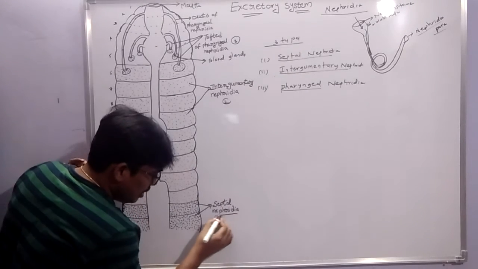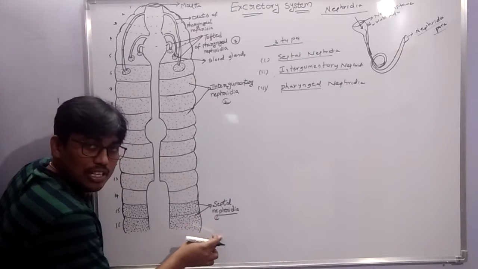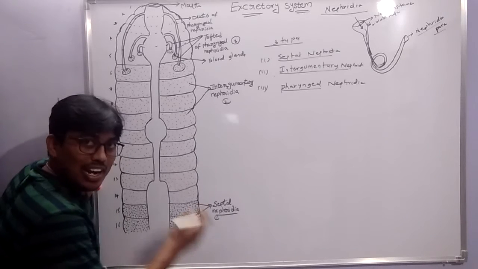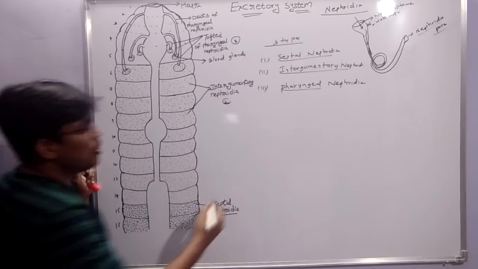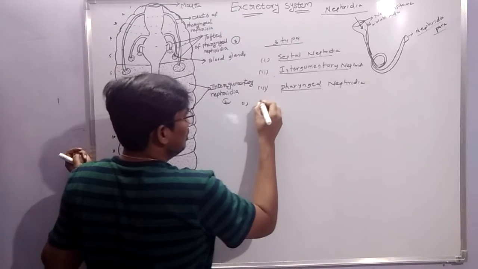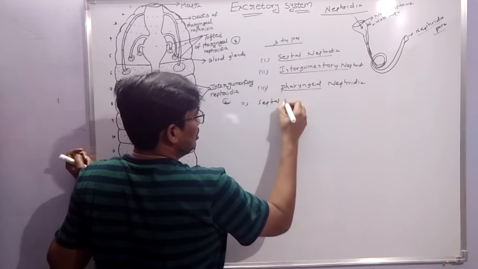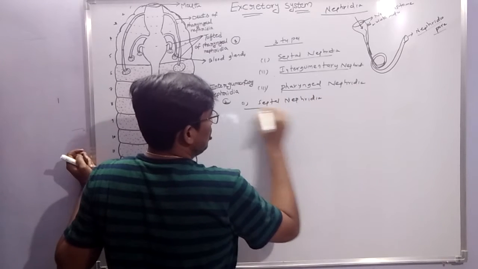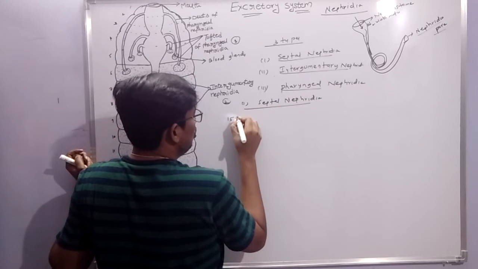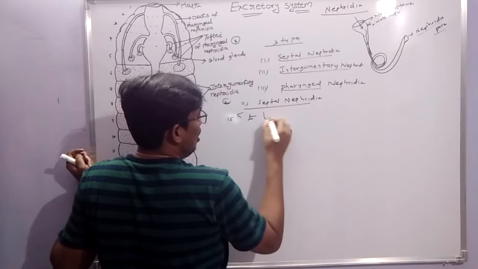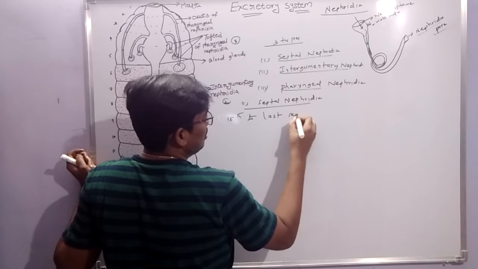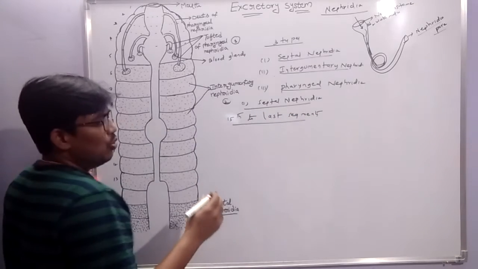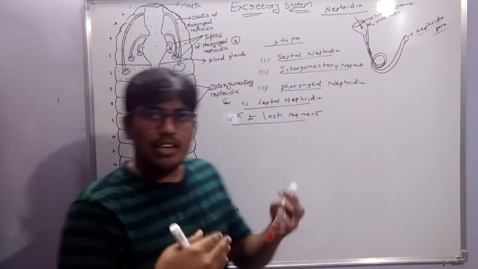See the board. This is the septal nephridia. Septal nephridia are present from the 15th to the last segment. Very important: septal nephridia are present on the 15th to last segment.